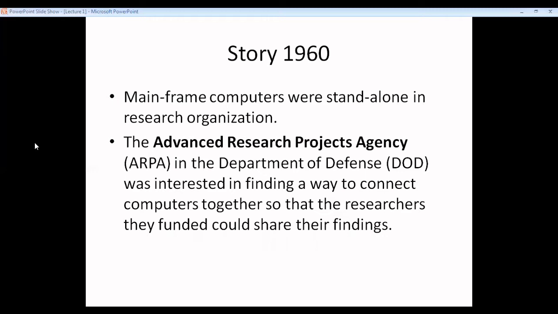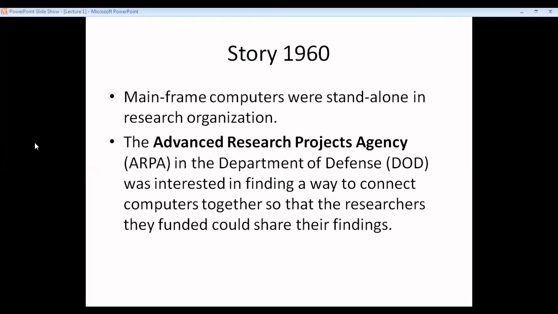Now these people at the Advanced Research Project Agency, ARPA, in the Department of Defense, were interested in finding a way to connect these computers. These mainframe computers were being used for research purposes, so they wanted to share their research findings.